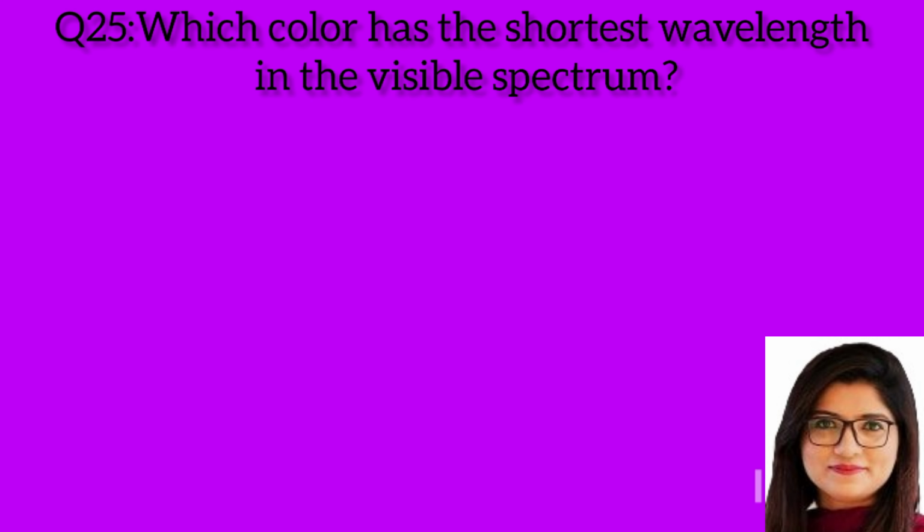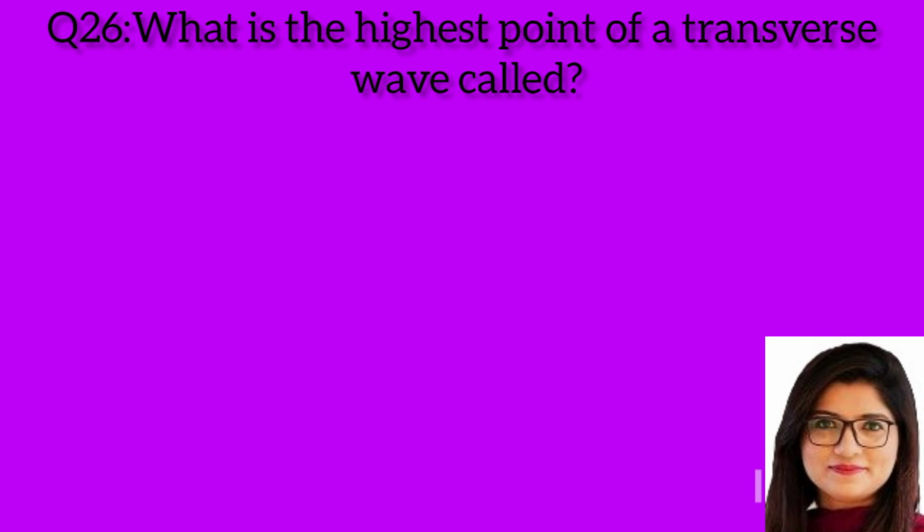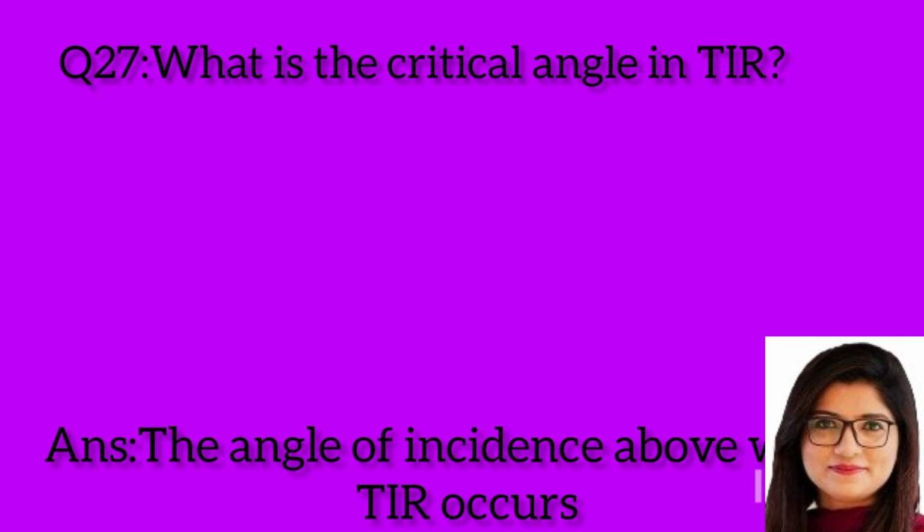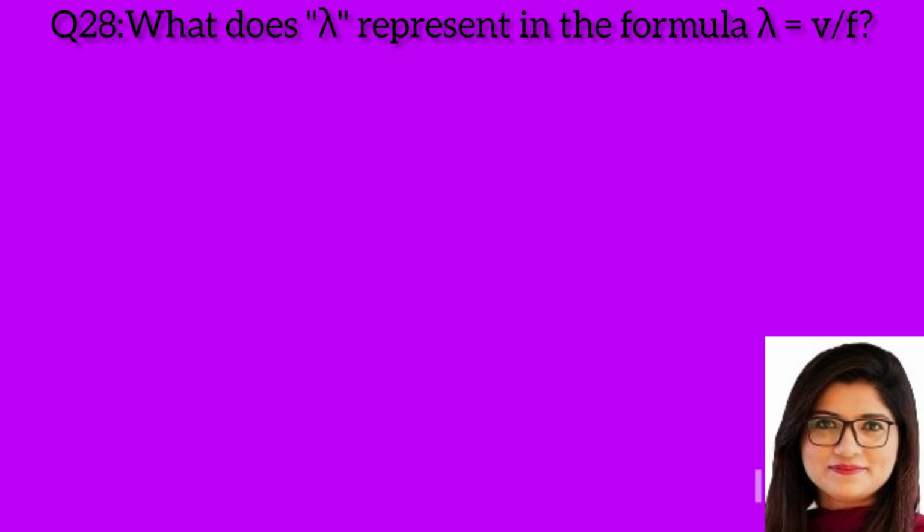Question 25. Which color has the shortest wavelength in the visible spectrum? Answer. Violet. Question 26. What is the highest point of a transverse wave called? Answer. Crest. Question 27. What is the critical angle in TIR? Answer. The angle of incidence above which TIR occurs. Question 28. What does lambda represent in the formula lambda equals V over F? Answer. Wavelength.